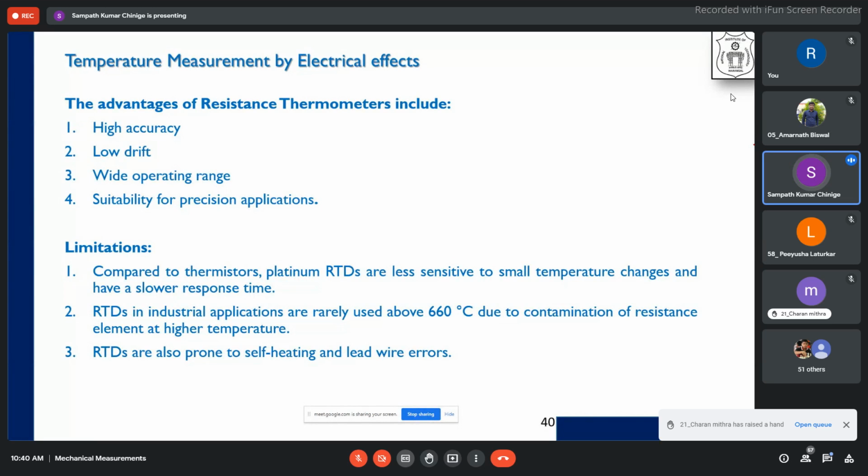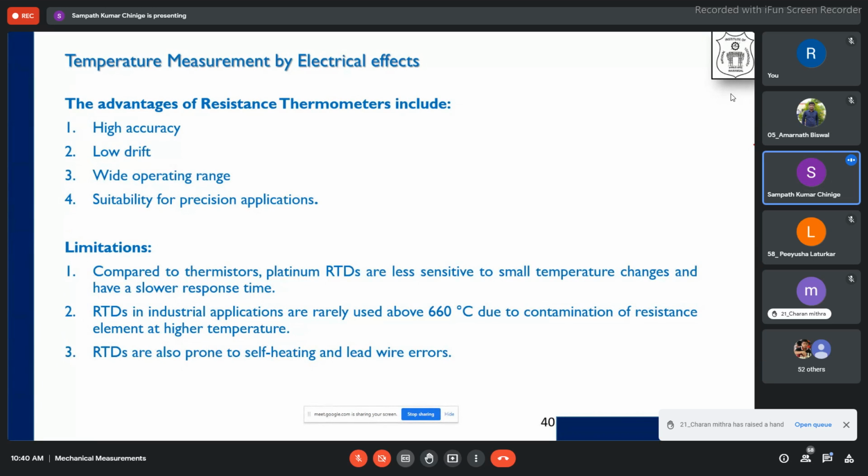As you move over 600 degrees, your resistance will behave in a different way. Under 600 degrees, for a very small range it is linear, and then we can model it by a quadratic polynomial. But after 600 degrees, it is difficult to measure the variation of resistance with respect to higher temperature. Therefore, people restrict themselves to measuring up to 600 degrees in an industrial environment.